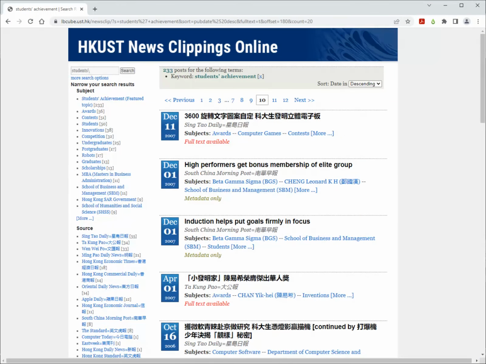Some articles do not have the full text available. Those are labeled metadata only. If you click on one of these, you will be able to see details about the article, not the article itself.